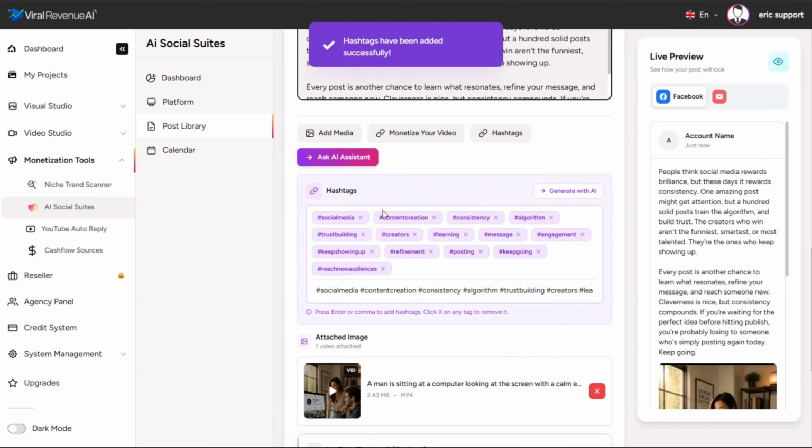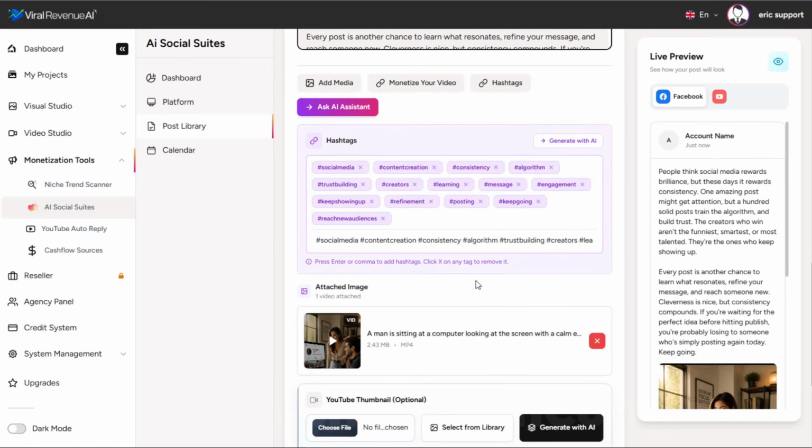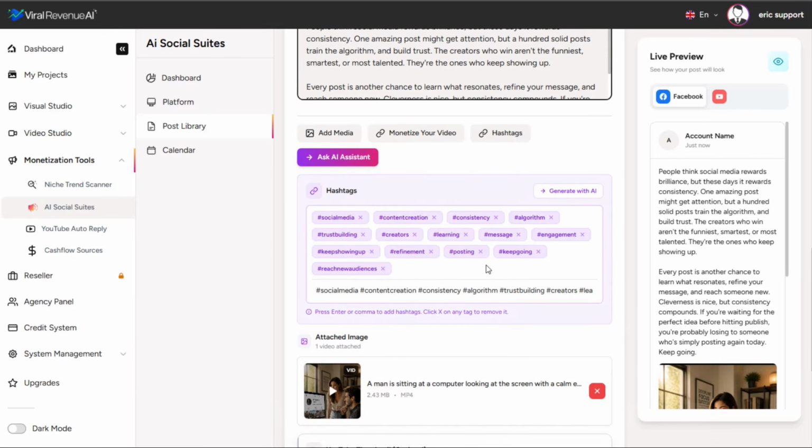Just click the button, and it came up with some great hashtags for me without me even having to think about it. It read my post, created a ton of hashtags. In fact, that might be a little bit overkill, so what I'm going to do is simply just remove a few.